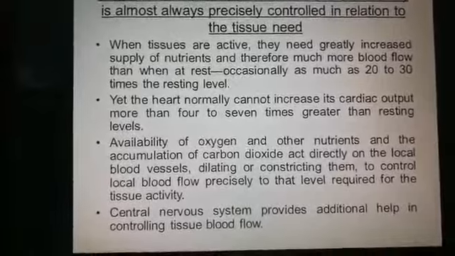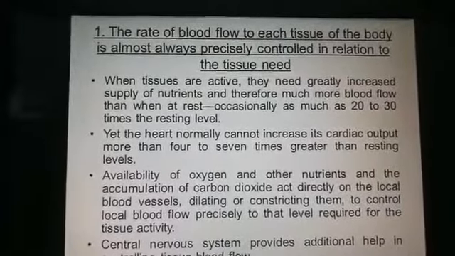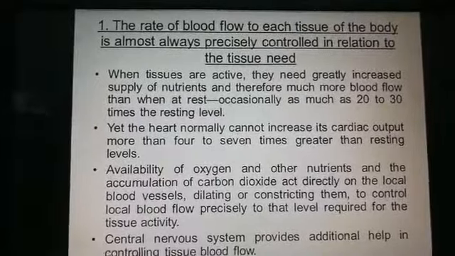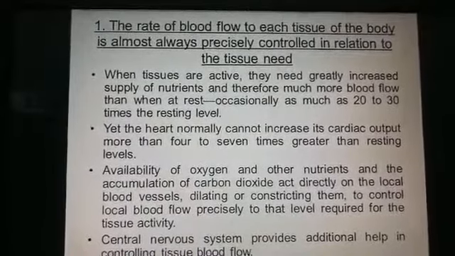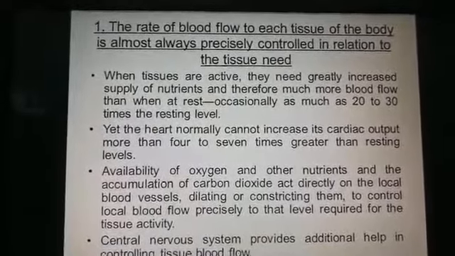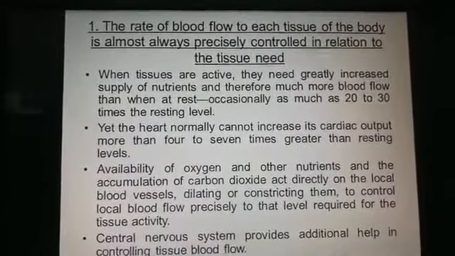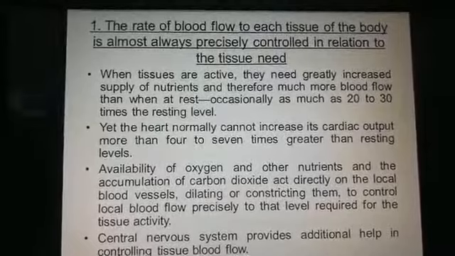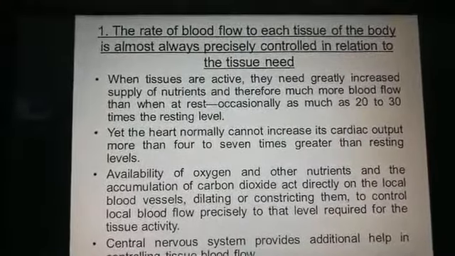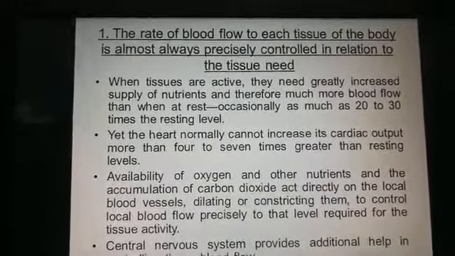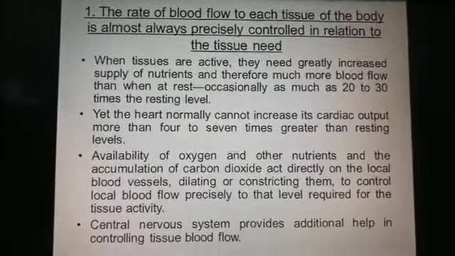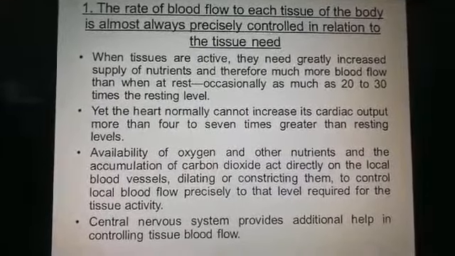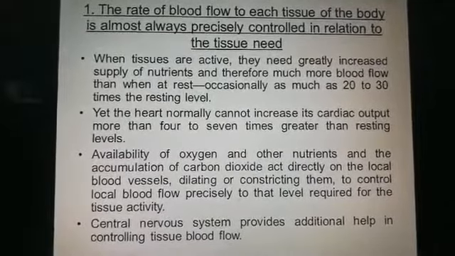So the rate of blood flow to the tissues depends on the metabolic needs of the tissues, the level of activity of the tissues. That's why the brain is more active, kidneys are more active, liver is more active. So they need a major share of blood flow. Yet the heart normally cannot increase its cardiac output more than 4 to 7 times greater than the resting level.